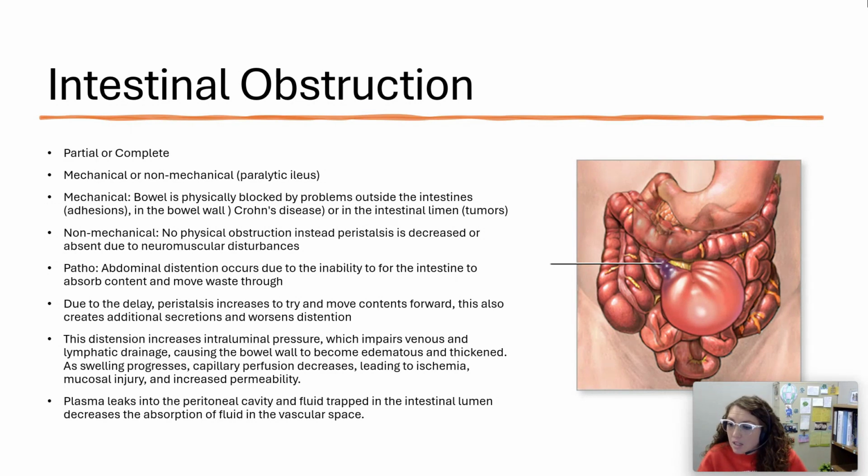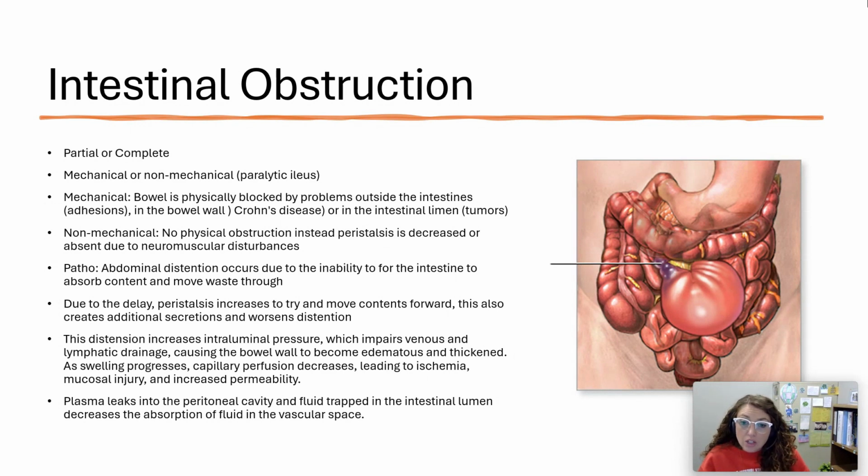So your body's natural defense mechanism here is to try to increase peristalsis. But this is one of those situations where our natural defense mechanism does more harm than good because it's not moving this blockage forward. So it can create additional secretions, which can then worsen the distension inside that bowel.